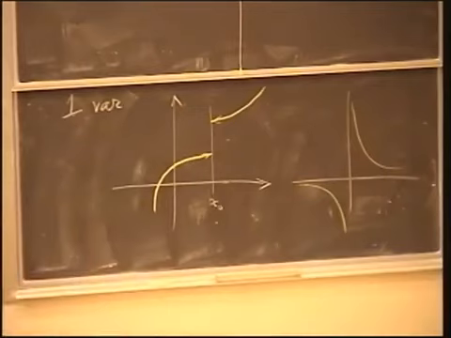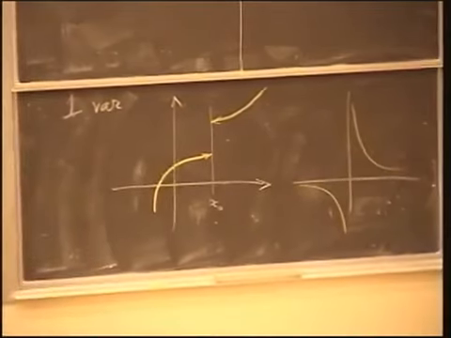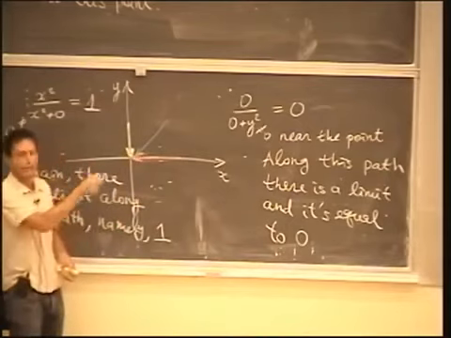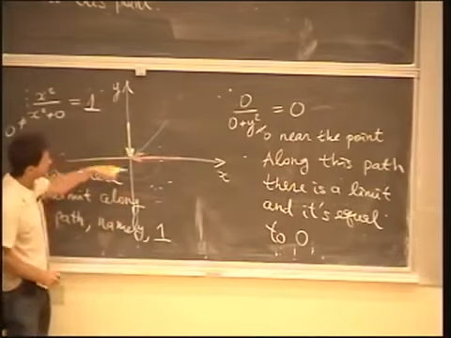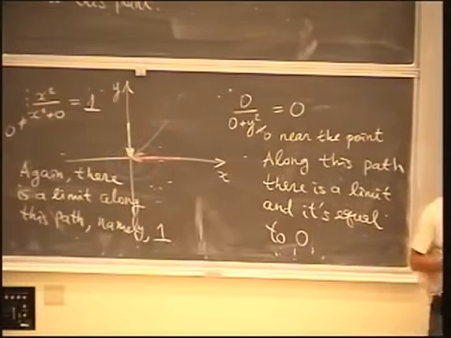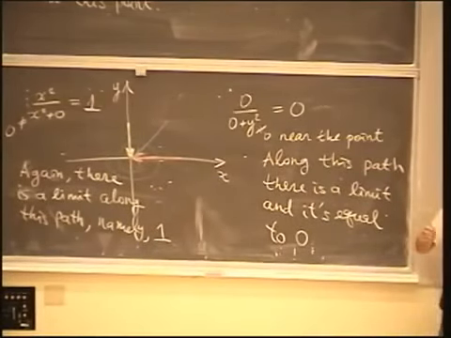In the case of functions of two variables, there are many more paths. I have drawn two paths here. Here's one, here's another, but you have many more. You also have a path like this. Finally, a path doesn't have to be a straight line. It could be a spiral. So there are many different paths, and that's the difference between two variables and one variable. To say that a function of two variables has a limit is a very strong statement. It's a statement that along any of those paths you're going to achieve the same limit.